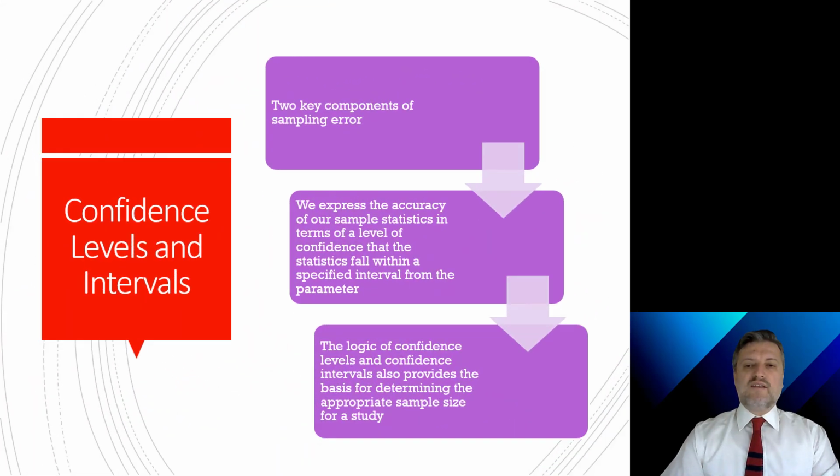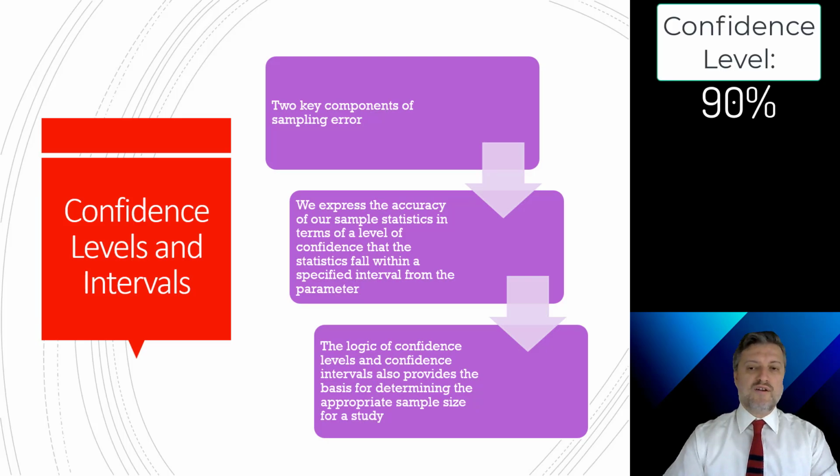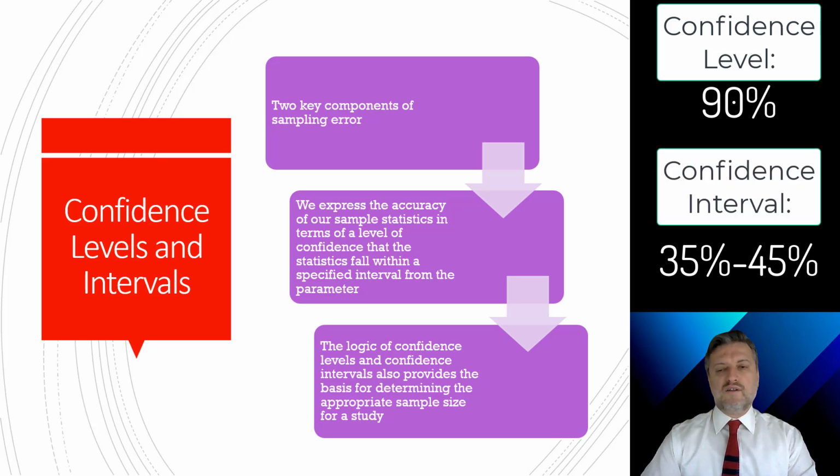Confidence level is the estimated probability that a population parameter lies within a given confidence interval. Thus, we might be 90% confident that between 35 and 45% of all residents of California favor an absolute ban on handguns. Confidence interval, on the other hand, is the range of values within which a population parameter is estimated to lie. Note that it is necessary to specify a confidence level in connection with every confidence interval. We will learn more about this in Chapter 14 and, of course, in CRJ 716.